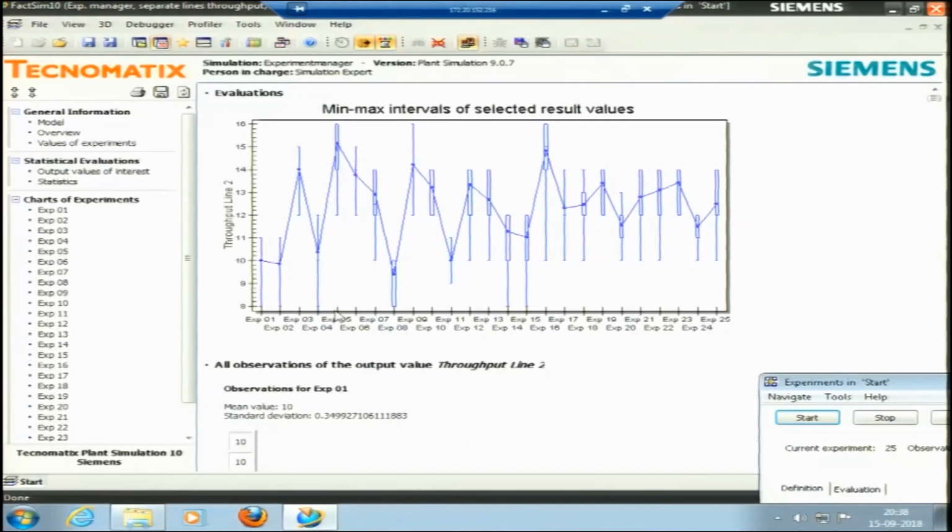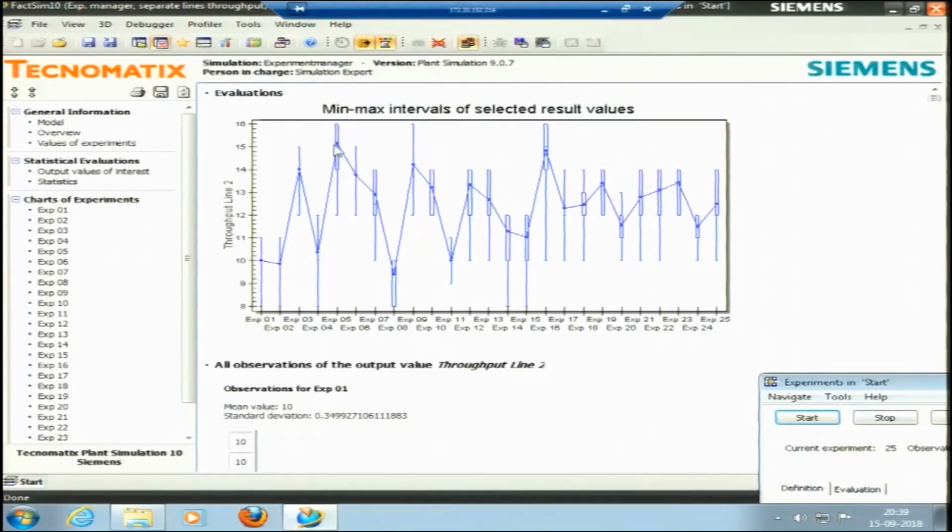For instance, this is my experiment number 5. In experiment number 5 there are 50 observations, and this is the box plot, this is my median, and there is a whisker. The third quartile is quite lower, and the first quartile is kind of coinciding with my quartile 2. So, the upper whisker is very small.